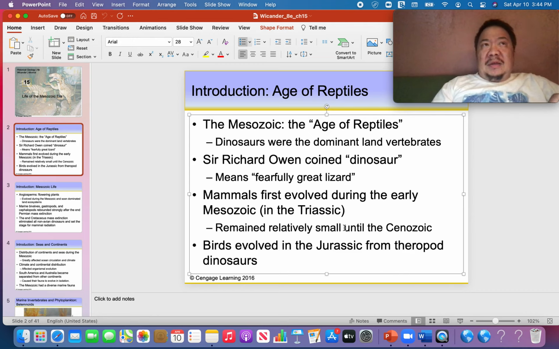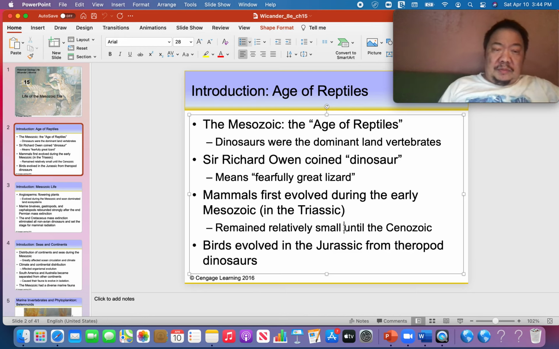And since there were so many dinosaurs and other threats out there, they didn't come out to hunt until nighttime. So they were nocturnal mammals. Nocturnal meaning that they slept during the day and fed during the night. They ate little lizards and turtles and insects and whatever they could get, worms.